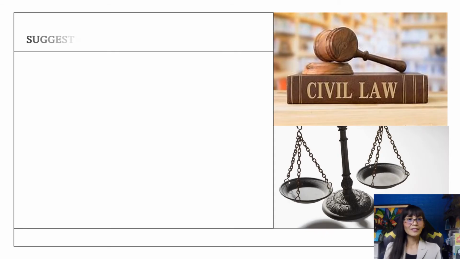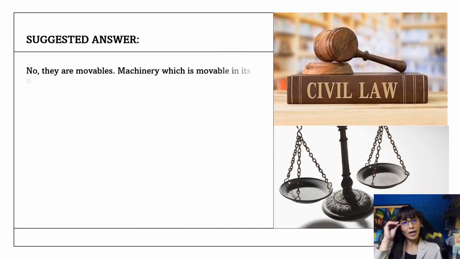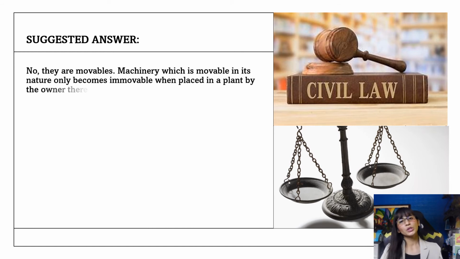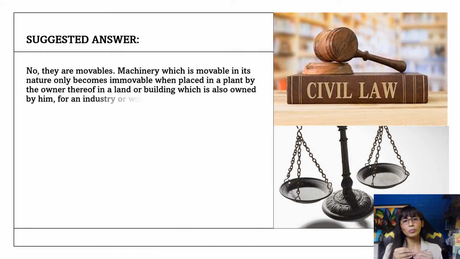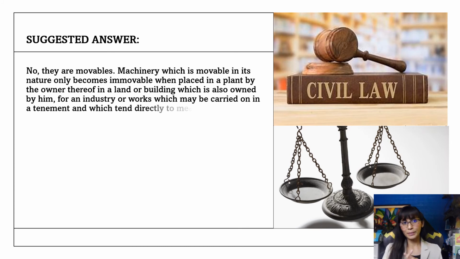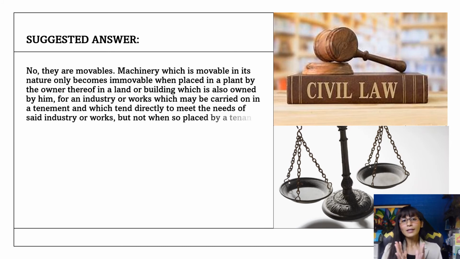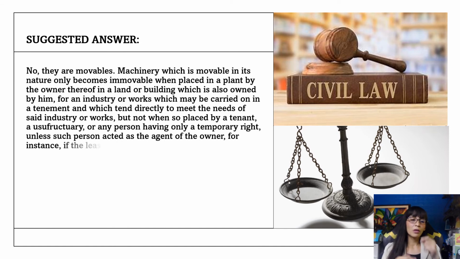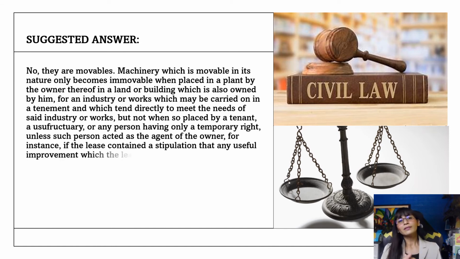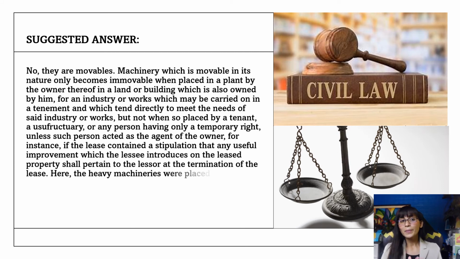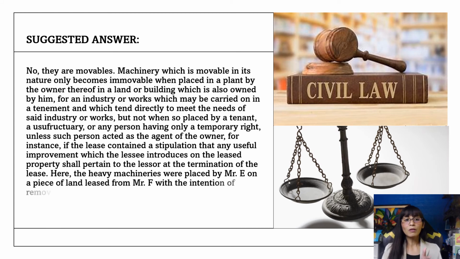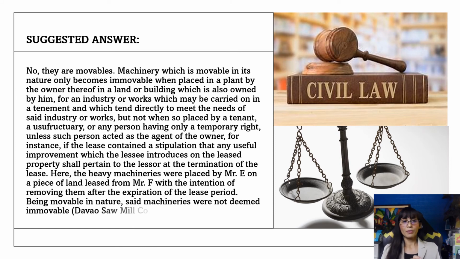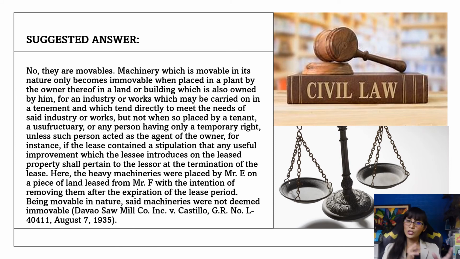The answer to that is no. They are actually movables. Machinery which is movable in its nature only becomes immovable when placed in a plant by the owner thereof in a land or building which is also owned by him, for an industry or works which may be carried on in a tenement and which tend directly to meet the needs of said industry or works, but not when so placed by a tenant, a usufructuary, or any person having only a temporary right, unless such person acted as the agent of the owner.